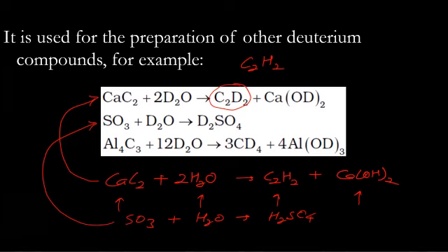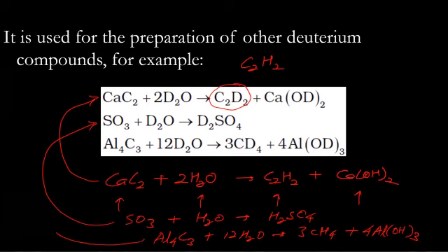Next one is aluminum carbide reacts with water, produces methane and aluminum hydroxide. From that, get this reaction.